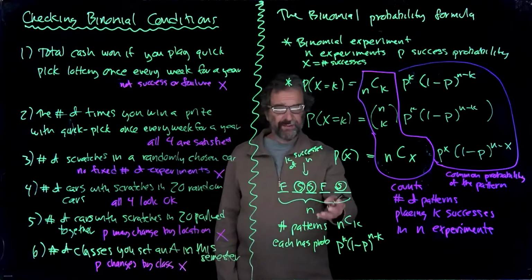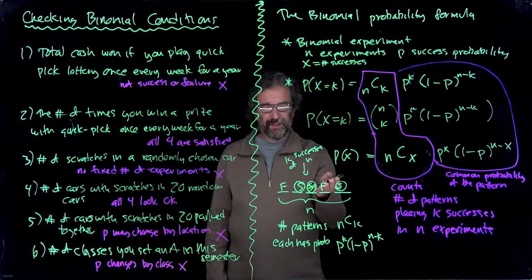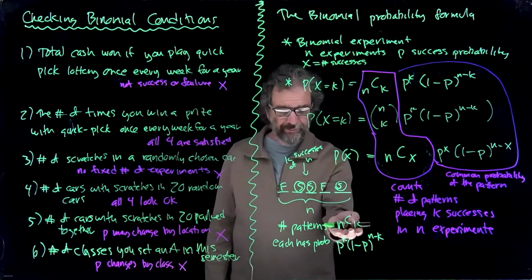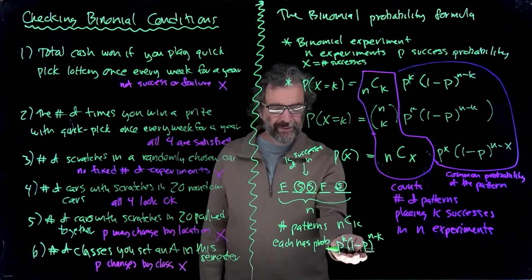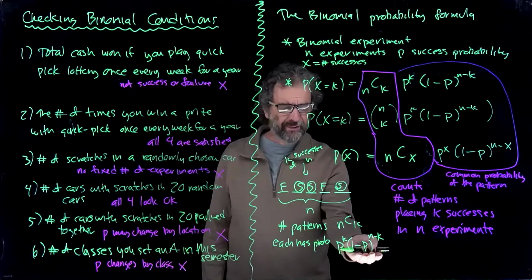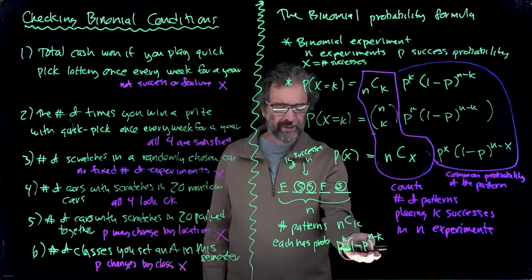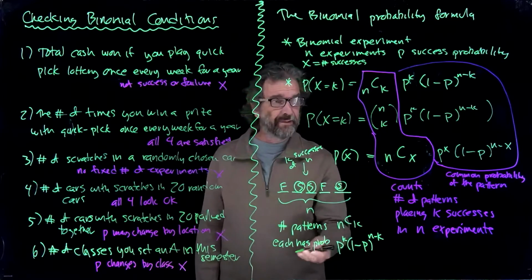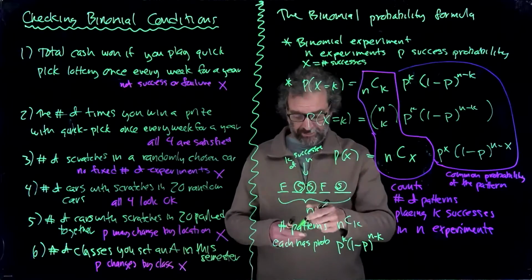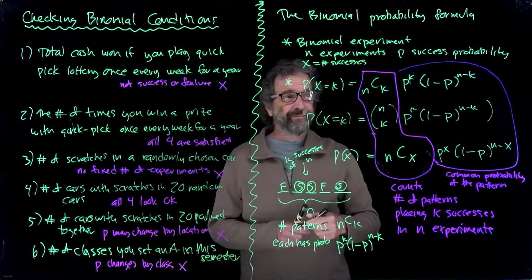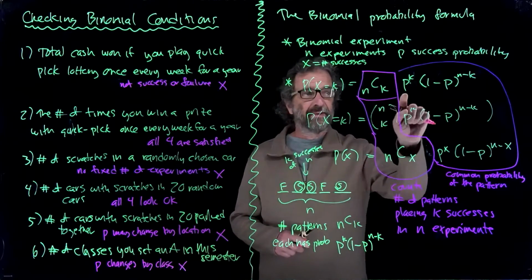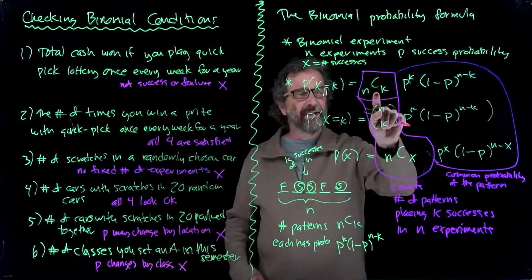So what we're going to do is combine the counting problem with the independence problem. Here's how many patterns there are, and here's the common probability for all of them of that size, where you have k successes in n experiments. They all have this probability. So I put this number in front. That's how many of them there are. And so we would add these this many times.